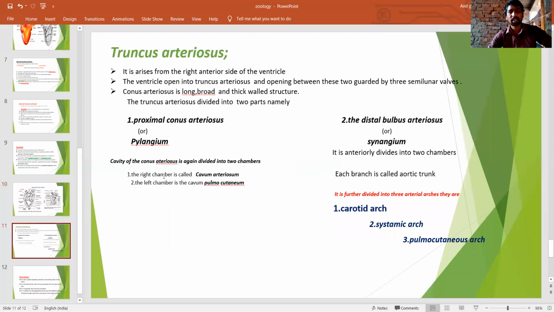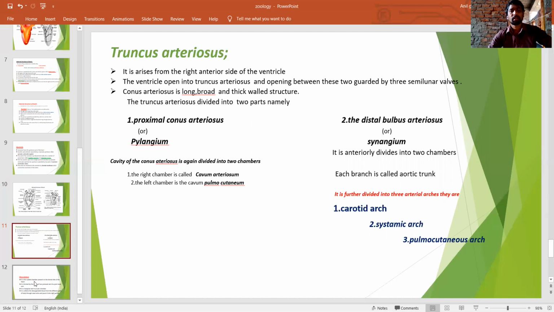Here, the chambers are again divided. The right chamber is called cavum arteriosum, and the left chamber is called cavum pulmocutaneum. This is the structure of the truncus arteriosus.